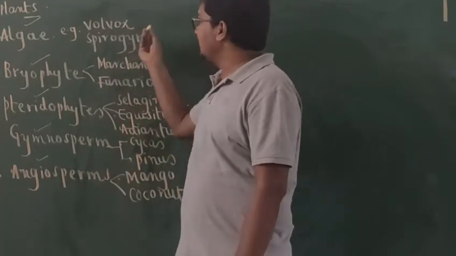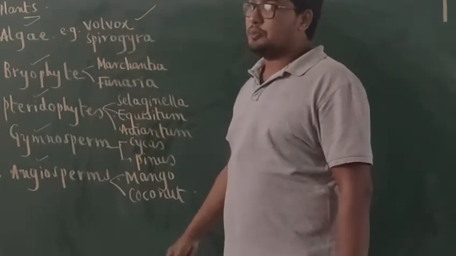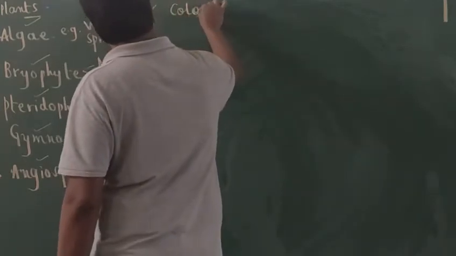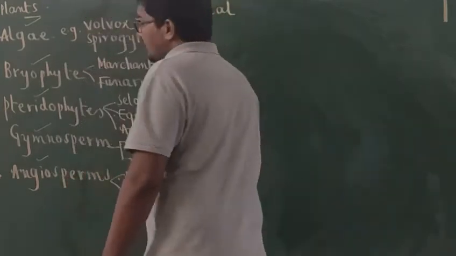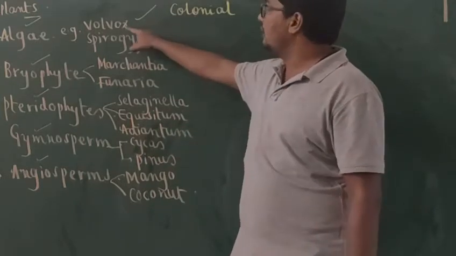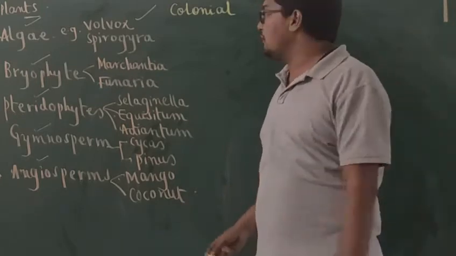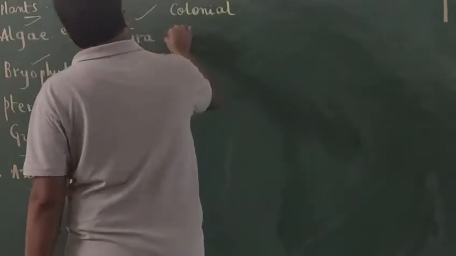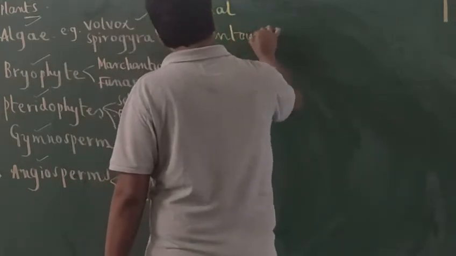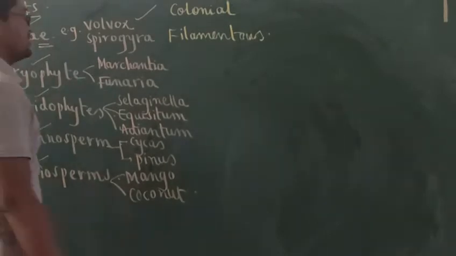And the common examples I have written here, that is Volvox and Spirogyra, means algae can be colonial, means they live in a group, they live in a colony. Example for colonial alga is Volvox, and they can extend like filaments in the water. So Spirogyra is the example for a filamentous alga. Okay, and one more point students should remember this word.